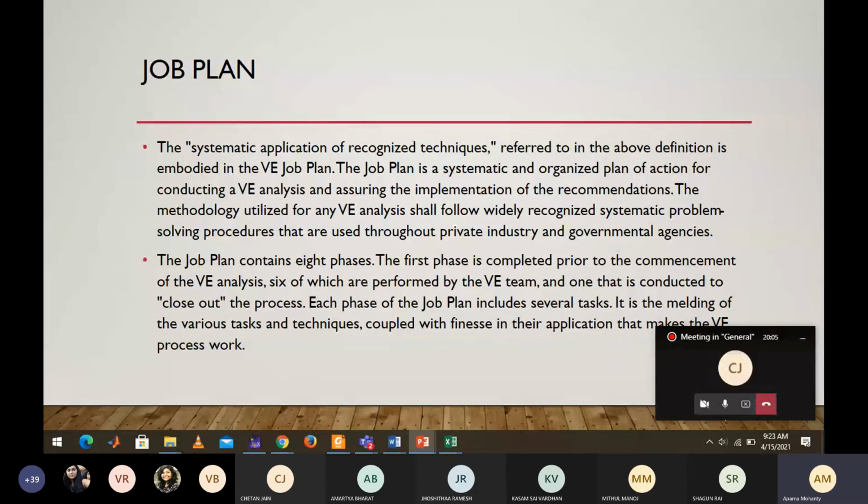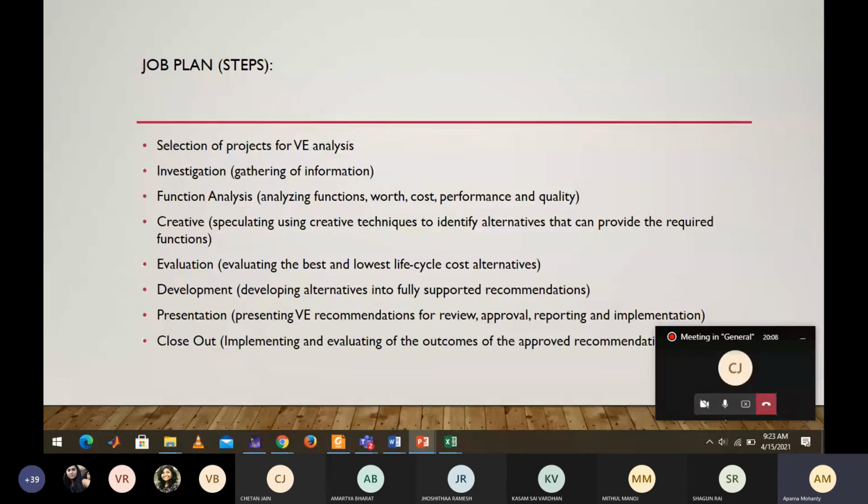We already discussed this in value engineering just now, but as per the concept of this set of researchers, your job plan consists of 8 stages, starting from selection of projects, investigation, function analysis. This is similar to the one we already studied.